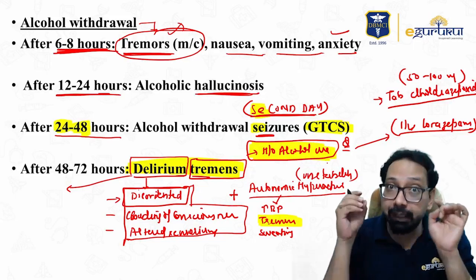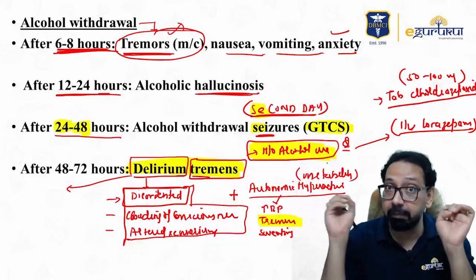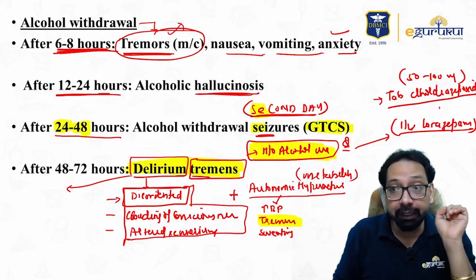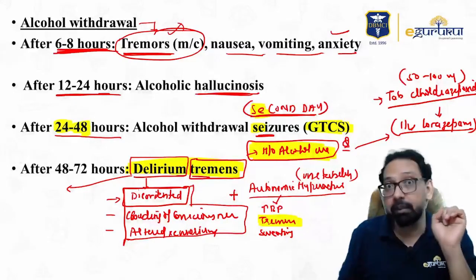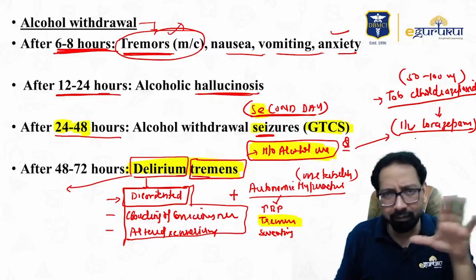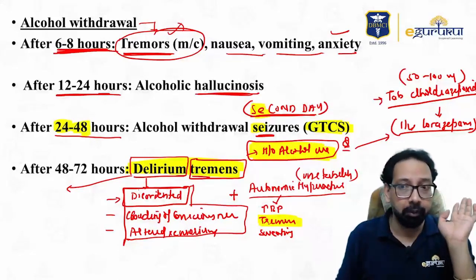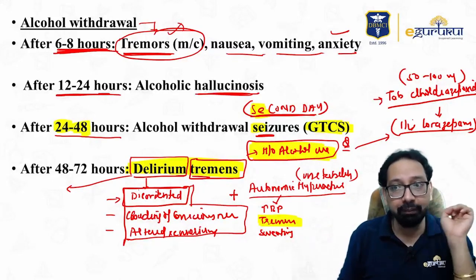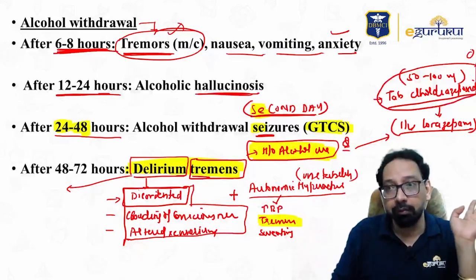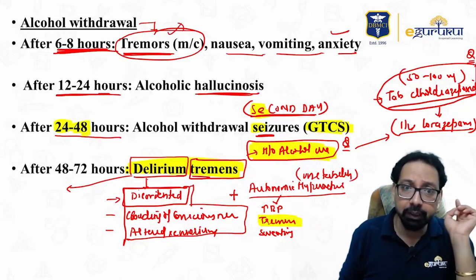So we can give orally chlordiazepoxide, but if the patient is unable to take oral, then we use IV. We can give IV lorazepam. But NICE guideline says IV diazepam. So don't get confused. Best answer is IV lorazepam. Okay. But if they don't give it and they give tablet chlordiazepoxide, this may be the answer in a few questions.